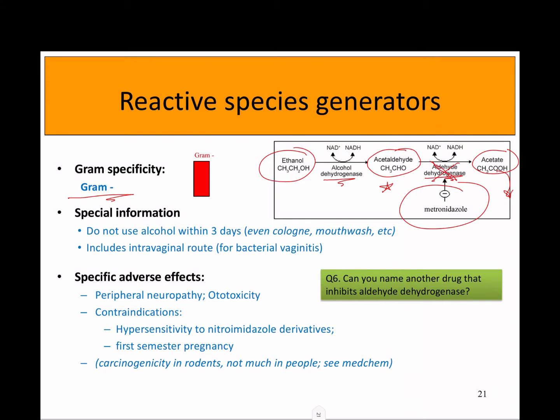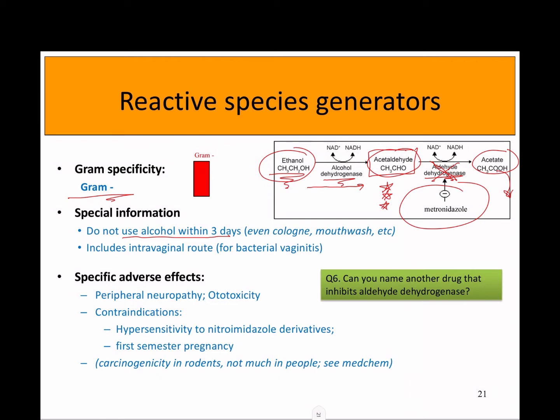It just does this. So if you drink alcohol or have alcohol in the tissues that metronidazole is in, then you're going to make acetaldehyde. That's not going to be broken down, and you're going to have toxicity. Patients are told not to use alcohol within 3 days of taking metronidazole, and we don't just say drink alcohol, it says use alcohol, because even cologne and mouthwash, and now in COVID days, hand sanitizer, could cause this reaction.